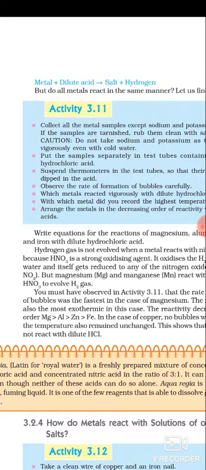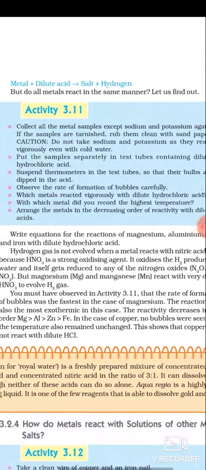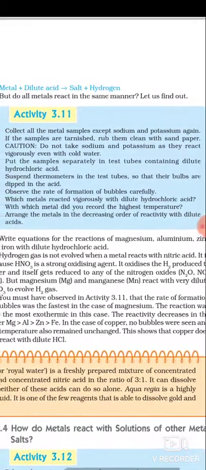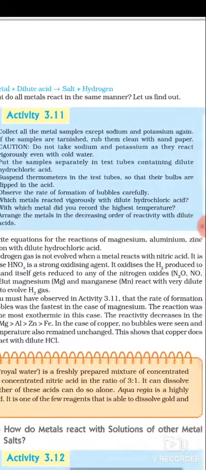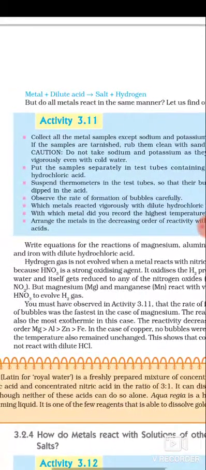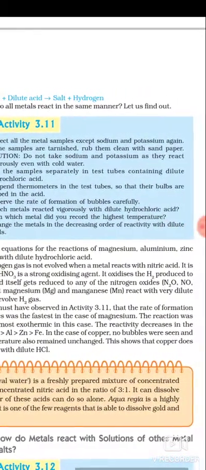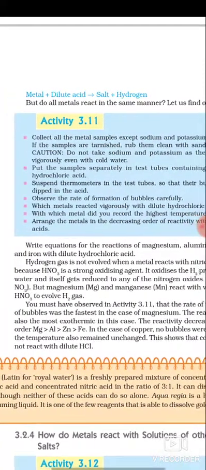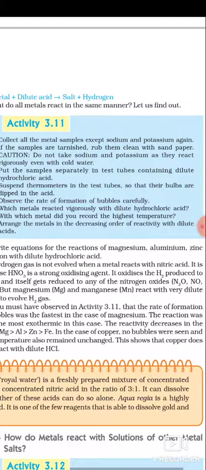You need to remember that nitric acid itself gets reduced to nitrogen oxides, NO, NO2, etc. So hydrogen gas is not evolved when a metal reacts with nitric acid because nitric acid is a strong oxidizing agent.